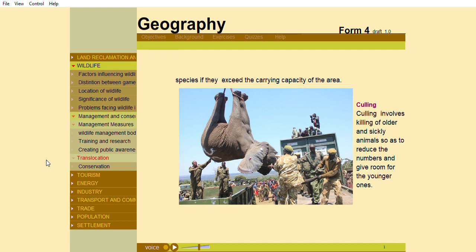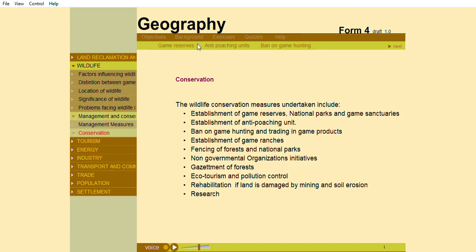This involves the movement of animals from one area to another area of similar ecological characteristics so as to reduce pressure of species if they exceed the carrying capacity of the area. Culling. This involves killing of older and sick animals so as to reduce the numbers and give room for the younger ones.